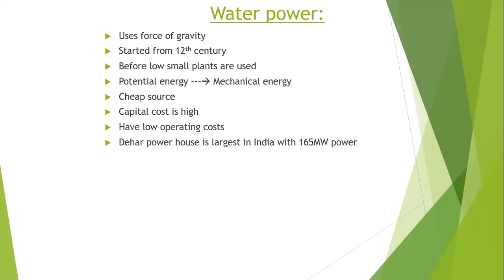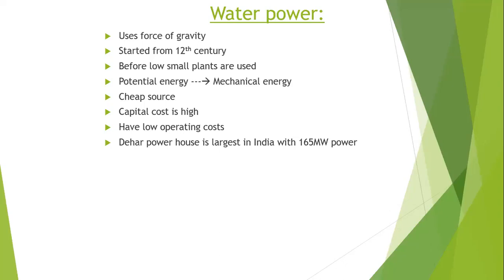It comprises six units with a total of 165 megawatts of power. Each unit produces some amount of power, and the total output we get from that plant is 165 megawatts.